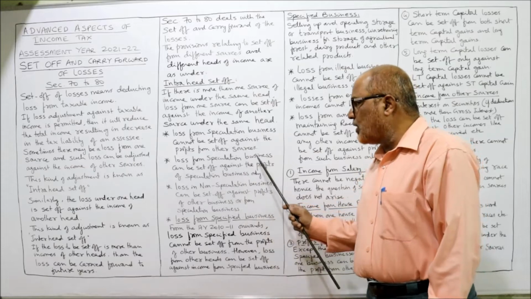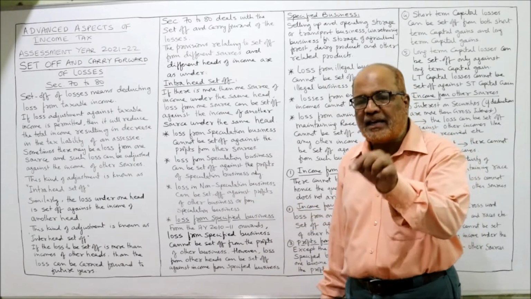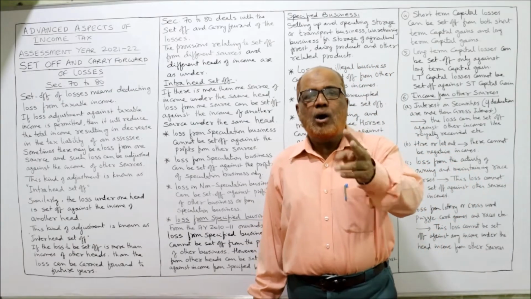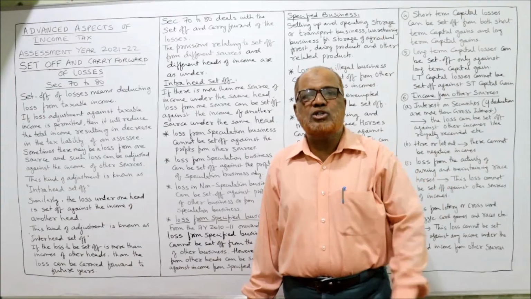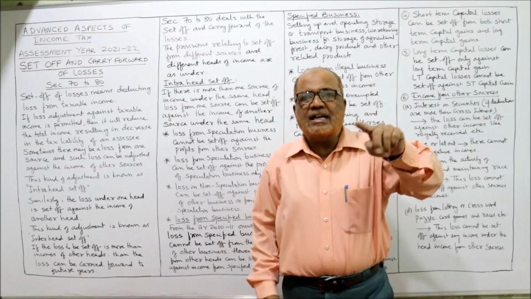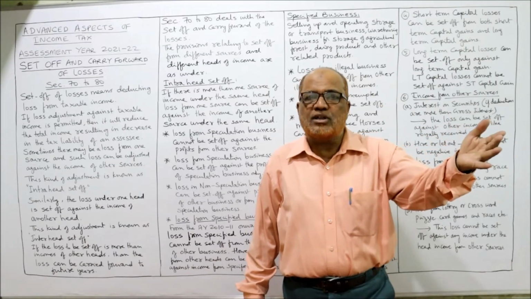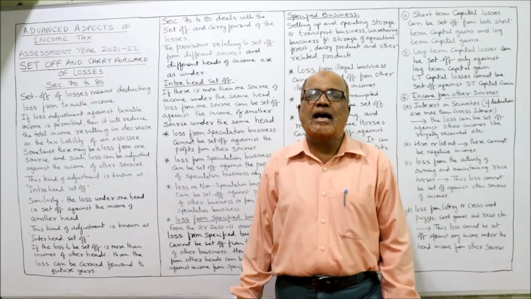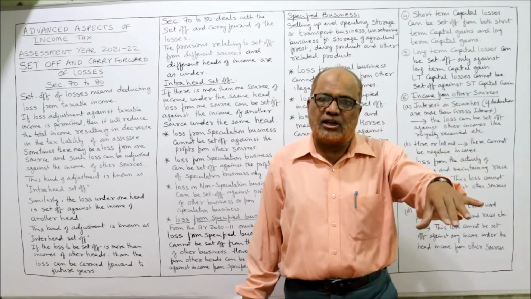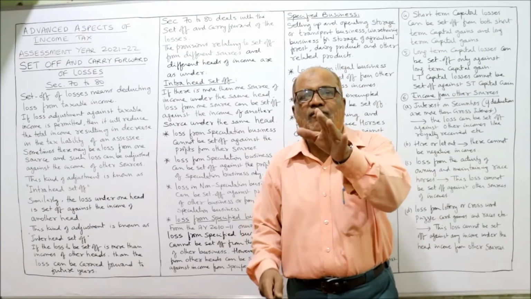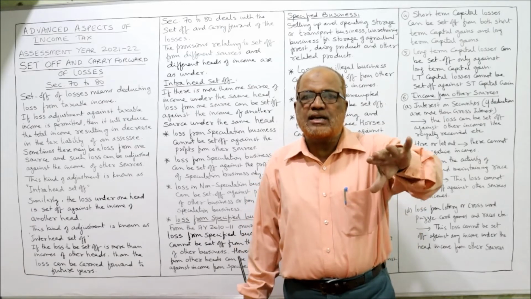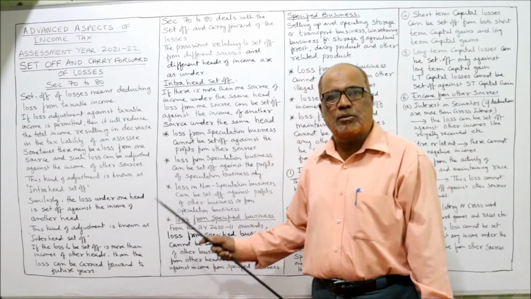Second, loss from speculation business can be set off against the profits of speculation business only. If a person has two speculation businesses, one speculation in gold, another speculation in shares. Speculation in shares has a loss, and speculation in gold has a profit in the same previous year. Then the assessee can set off the loss in speculation of shares against the profit in speculation of gold. Both are speculation. So one speculation loss can be set off from the profit of another speculation business.